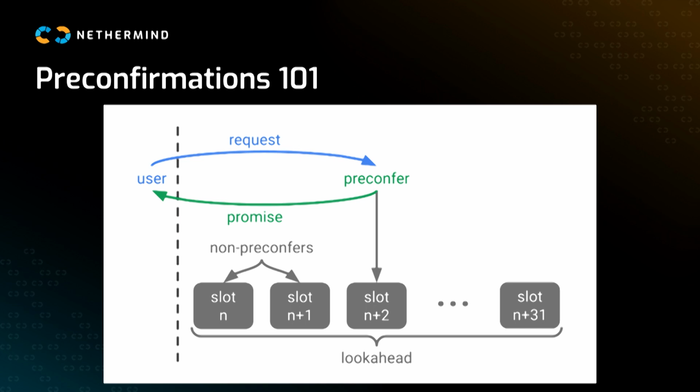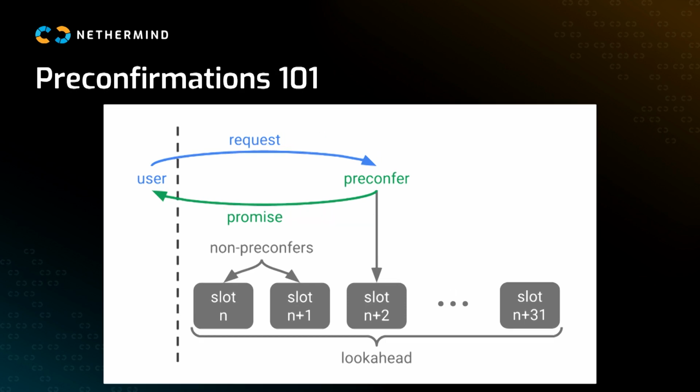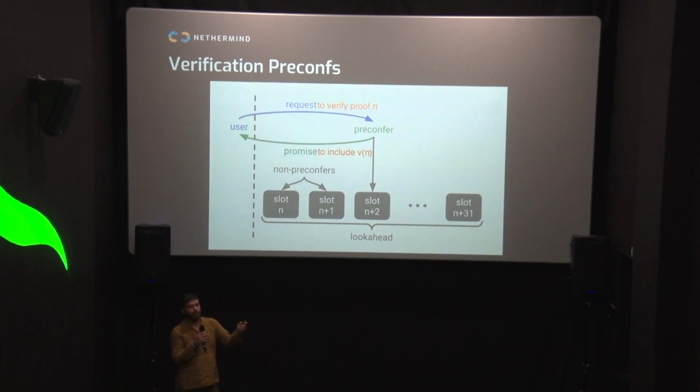What we do is we modify this scheme where a user requests a preconfer, which is basically an Ethereum validator, saying, hey, include my transaction in n blocks. We change that commitment from inclusion to verification. So we request a proposer to verify a proof in slot n plus 2. And then the preconfer, or the validator, signs a message saying, hey, I have verified that your proof is vpi, which is a verification of pi, and I will include this result in my block in slot n plus 2.